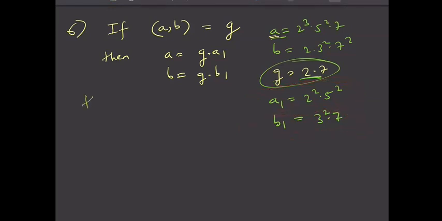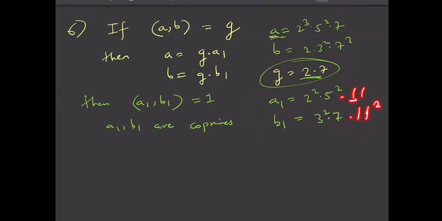So the GCD of A1 and B1 is always 1. A1 comma B1 are co-primes. Why is this happening? Because if something is common between A1 and B1, then that would also be a part of the GCD. Let's say here you have some 11 and here you have 11 square.